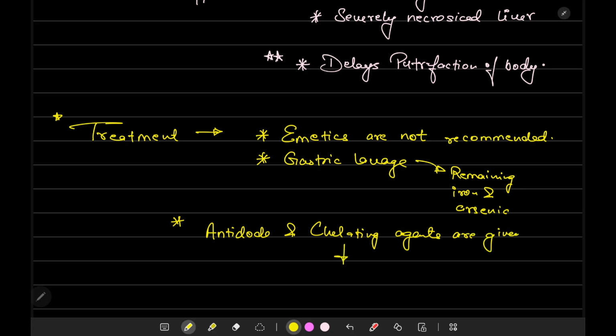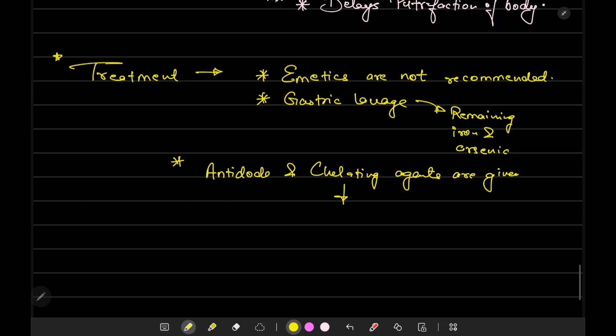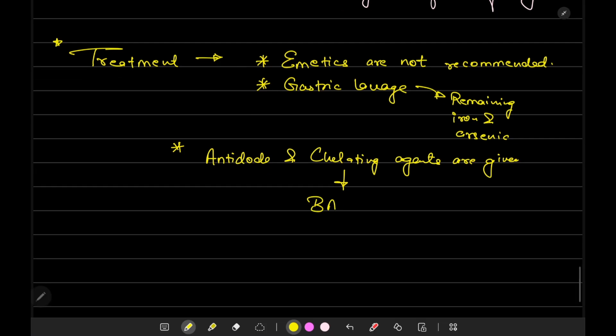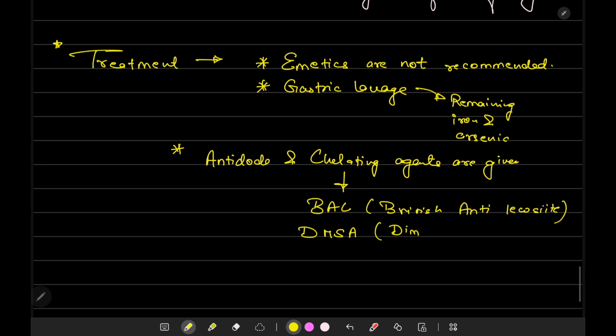The chelating agents given in cases of arsenic poisoning are BAL, that is British anti-lewisite, and DMSA, that is mercaptosuccinic acid.